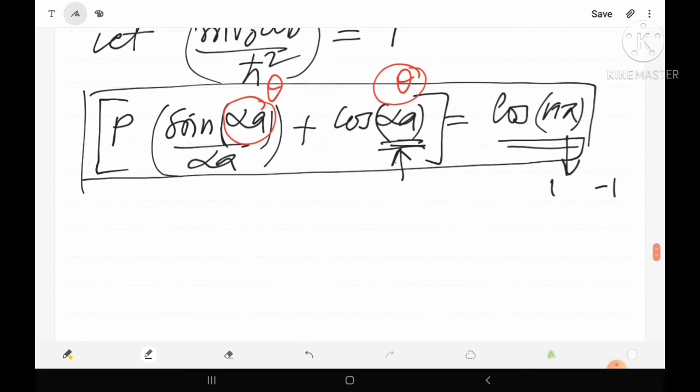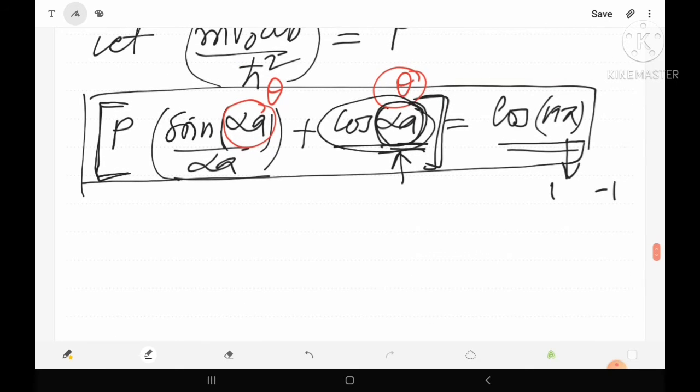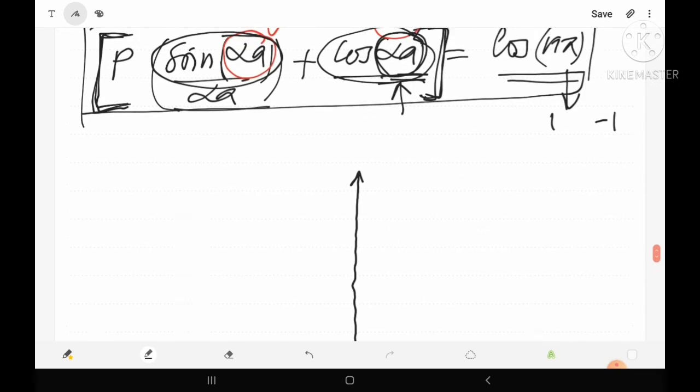Similarly, on the left hand side, if we change the value of alpha a, then cos alpha a and sin alpha a will vary. So let us consider this left hand side on the y axis. The value of cos alpha a may be positive or negative, similarly sin alpha a, so the value of the entire left hand side may be either positive or negative. So we have to consider the y axis, the vertical axis, in the positive direction as well as the negative direction, because both types of values are allowed there. Let's see which type of value we will find.